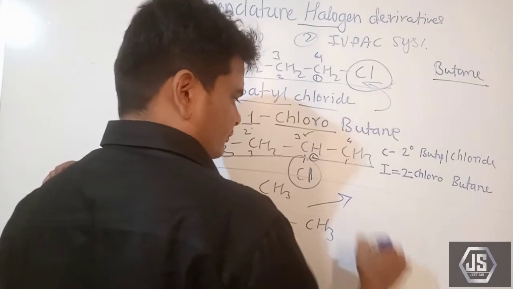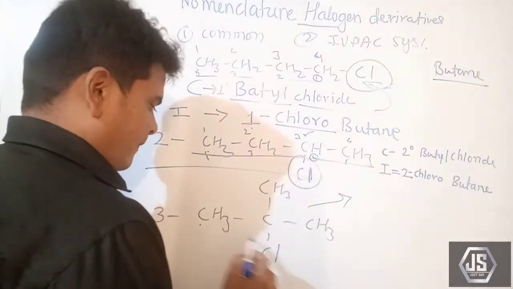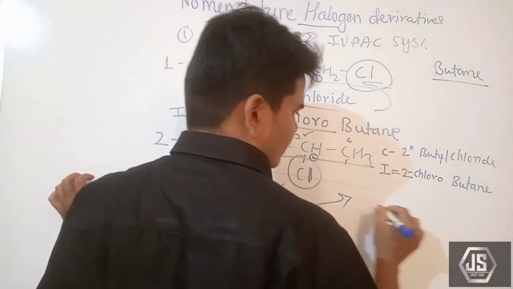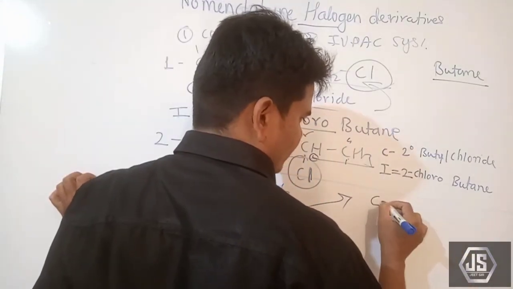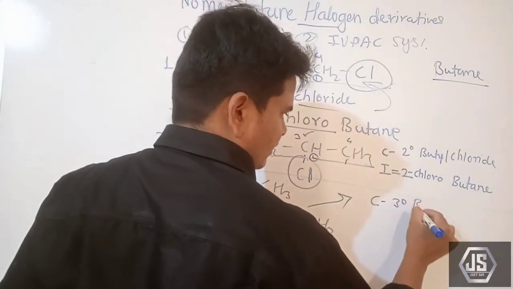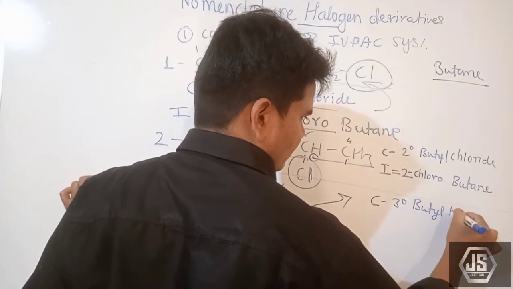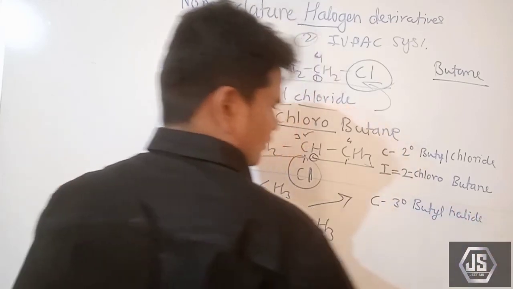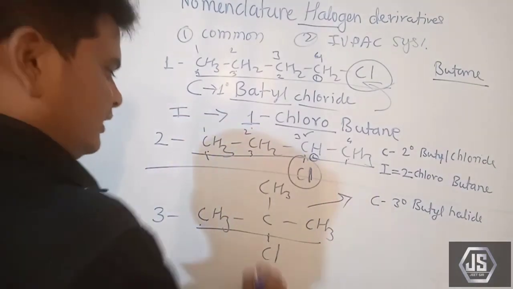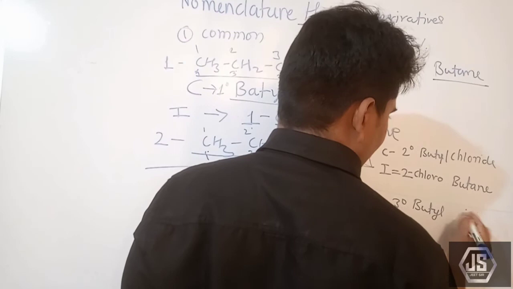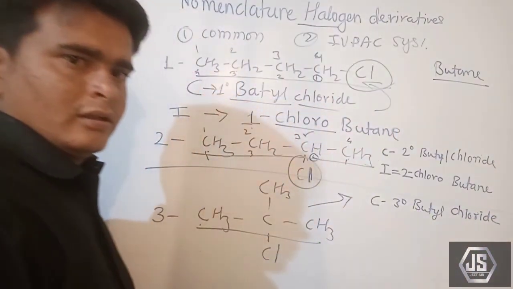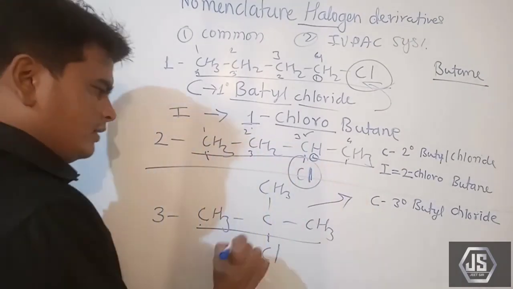Now this compound, how many carbons are there? 1 2 3 4. In the common name, we can say it is a tertiary butyl halide, or neobutyl chloride. Instead of halide we can take chloride. Tertiary butyl chloride. And the IUPAC name of it is,